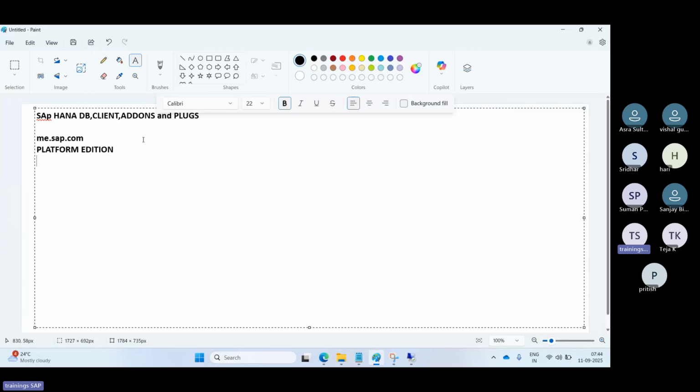Then we have the enterprise edition. Then we have the extended edition here, extended enterprise edition. So what is the difference between these? The first is only for the HANA DB related software, studio, client, HANA DB related. This is the DB plus some of the data provisioning techniques here. There are some provisioning options: smart data access, smart data integration, Sybase replication server. The new features you will get in this licensing here.